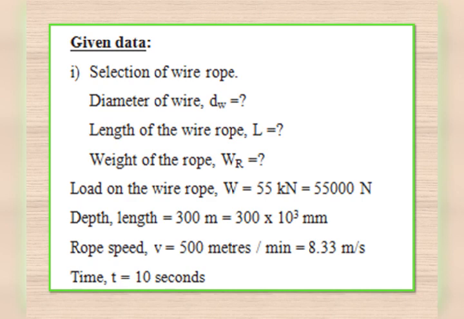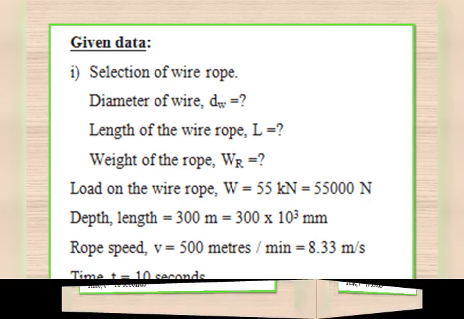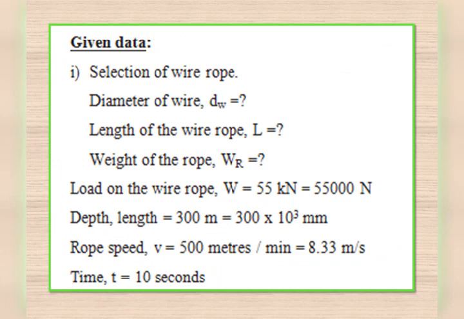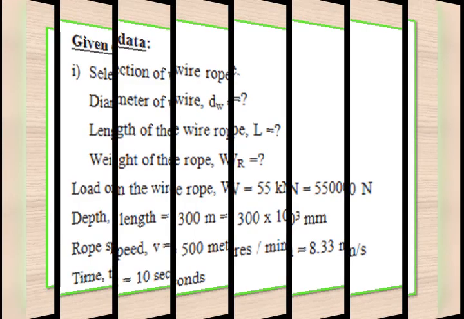To lift a load of 55 kilonewton. So the load on the wire rope to be lifted, W is equal to 55 kilonewton, or that is equal to 55,000 Newton, from a depth of 300 meters. So the depth or length of the rope is equal to 300 into 10 raised to 3 mm. Here, in some places we need to substitute in terms of meters. By that time we'll substitute the length in terms of meters only, as 300 meter.